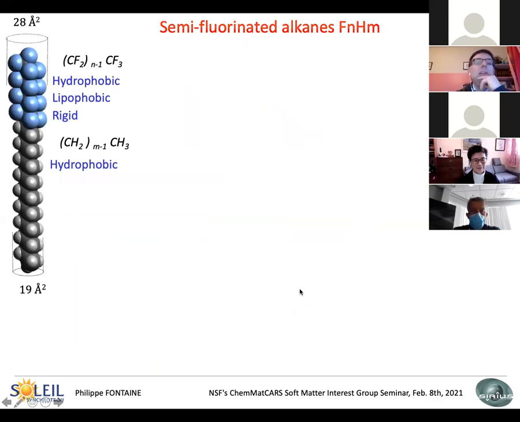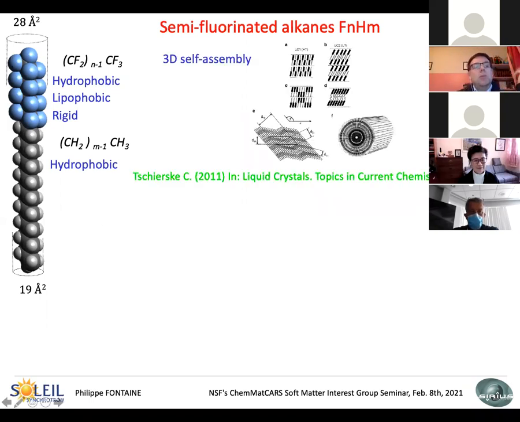Semi-fluorinated alkanes are very simple molecules. In fact, they are alkanes where some of the hydrogen atoms are replaced by fluorine, in order to form a diblock with a hydrophobic, rigid fluorinated block, which is also lipophobic, meaning that it doesn't like the other part of the molecule, the normal hydrogenated part, which is only hydrophobic.